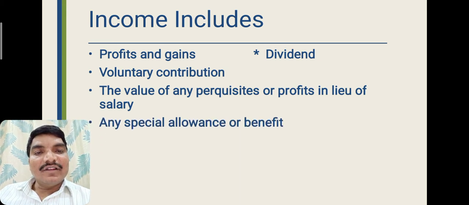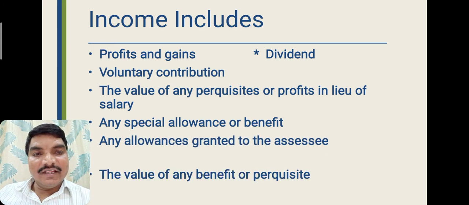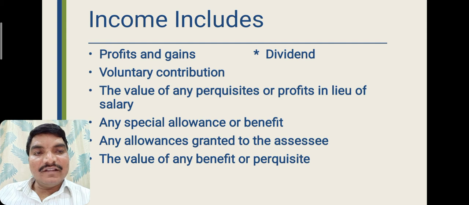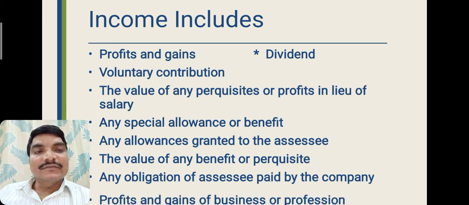Any special allowance or benefit, any allowances granted to the assessee, and the value of any benefit or perquisite are included. The obligation or liability of the assessee paid by the company is also treated as income.